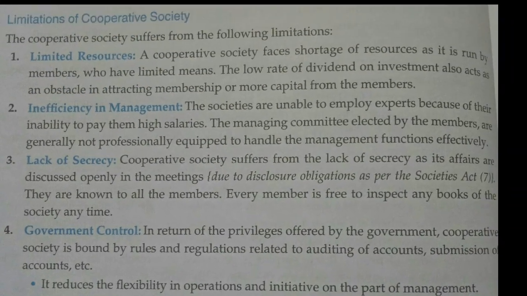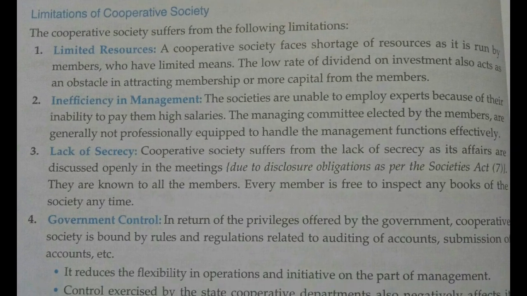Now our topic of discussion is the limitations of cooperative society. First limitation, first problem of cooperative society is limited resources. Resources in a cooperative society are less. They are limited because the members face a shortage of finance. The members have limited means and limited resources, so they are unable to invest in the cooperative society in large amounts.